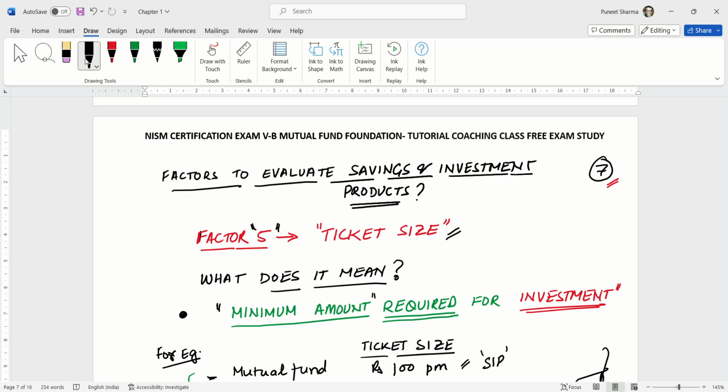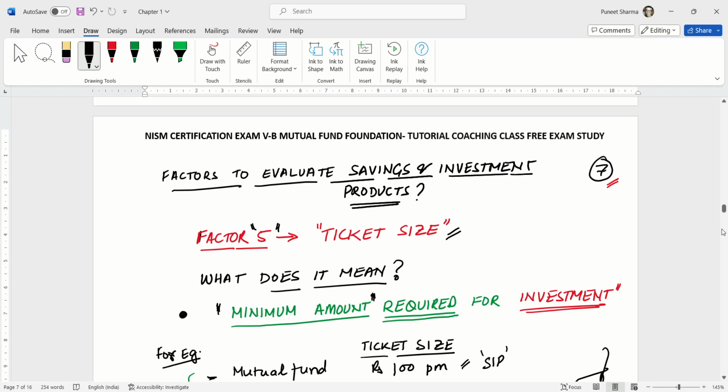So what do we mean by ticket size? Ticket size means the minimum amount required for an investment. How much is the minimum amount? कितना पैसे से मैं एक investment शुरू कर सकता हूँ? That is the ticket size, the minimum amount which is required to make an investment.